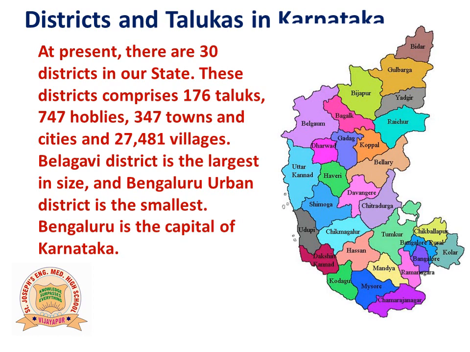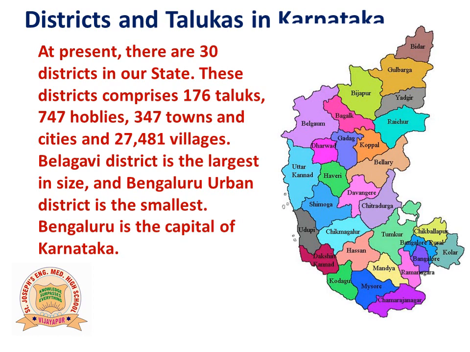So what are hoblies? A few villages are taken together as a group or as a unit for administrative purpose. Such a group of villages is called a hobli. 347 towns and cities and 27,481 villages. So the most important thing you need to remember is we have 30 districts and 240 talukas.